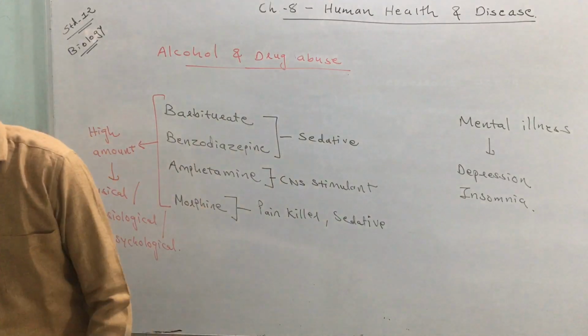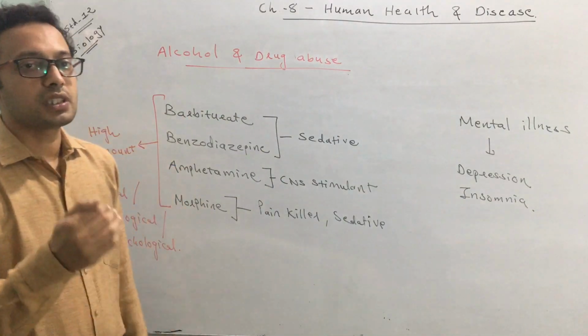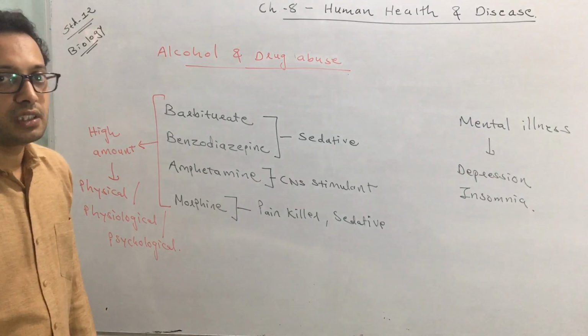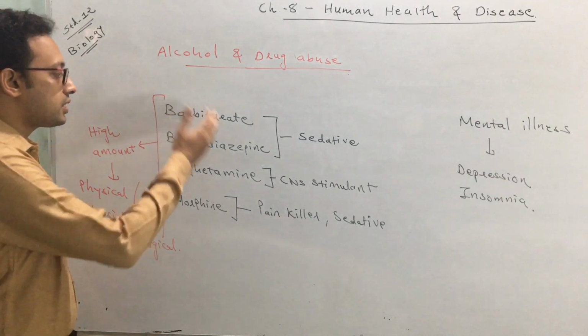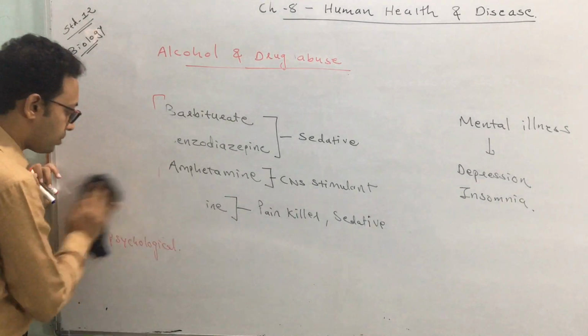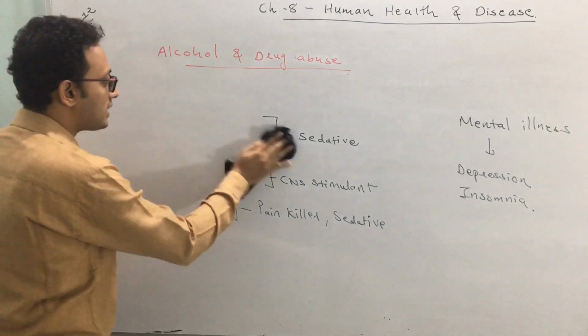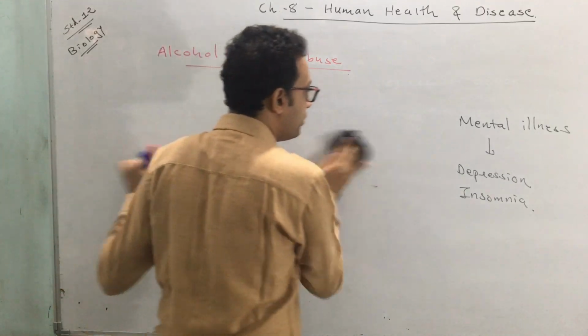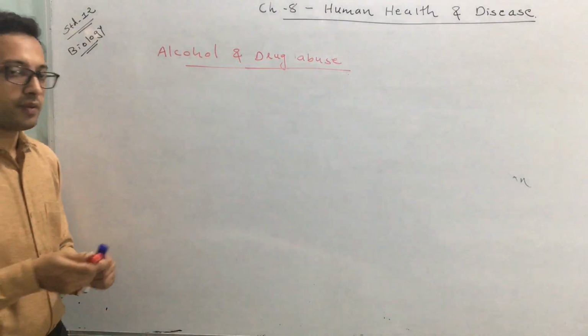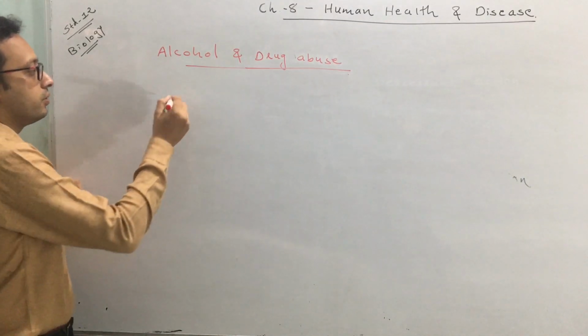Okay, so we have discussed the opioids, we have also discussed the cannabinoids, we have also discussed cocaine, and we have also discussed a few other medicines that can also be used as drug abuse. Now the last category of drug which can be abused, you know it very well, and that is tobacco.